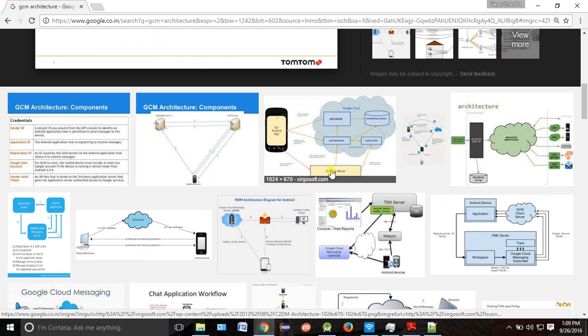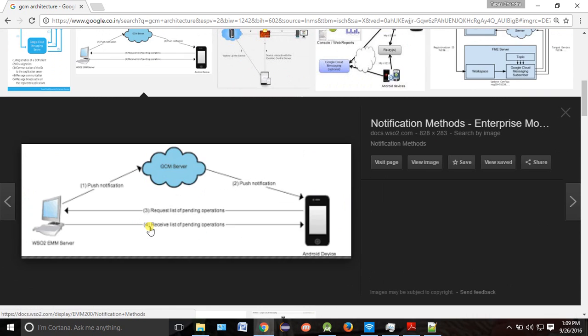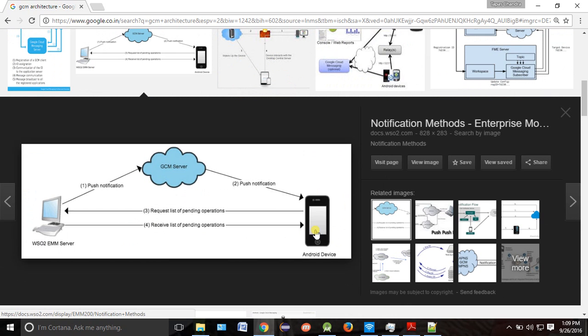I'm searching for a design which can give us a good understanding. Yeah, this is the one. This one will give us a better understanding.